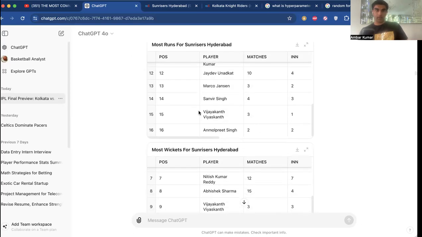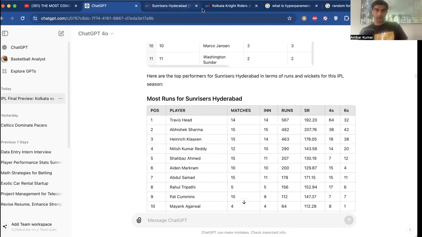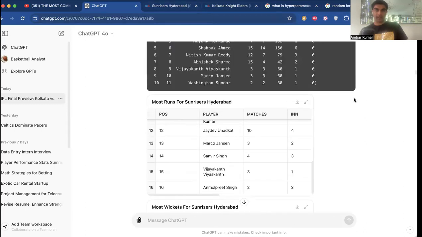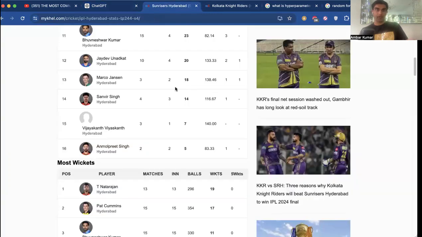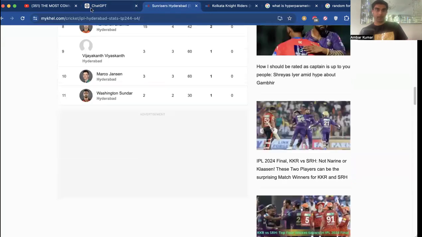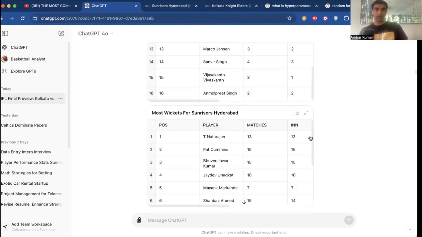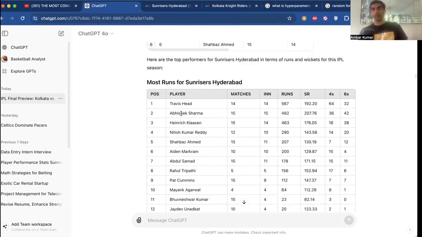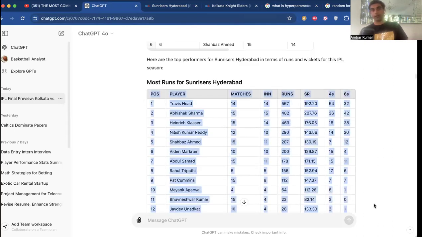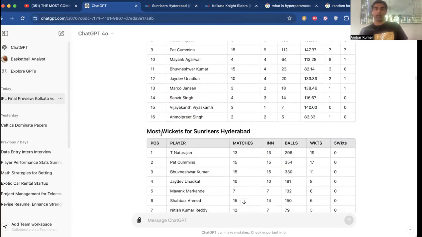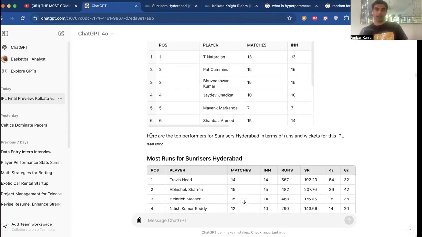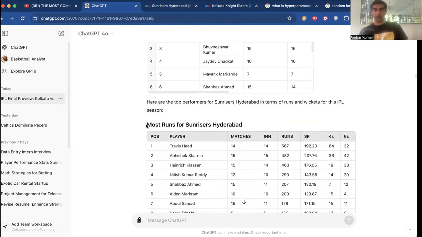So we can see here that this is basically the same data, not basically, this is the exact same data as this Hyderabad data over here. It's the same numbers formatted into Python. But the reason I wanted it to do that is because once it has it in a table, now we can clearly see the data and we can run some data analytics like we did in our previous videos with the NBA predictions. And that's exactly what we're going to do, guys. And today in this video, like I said, we're going to use the Random Forest Regressor.